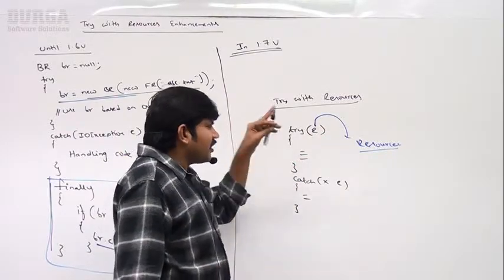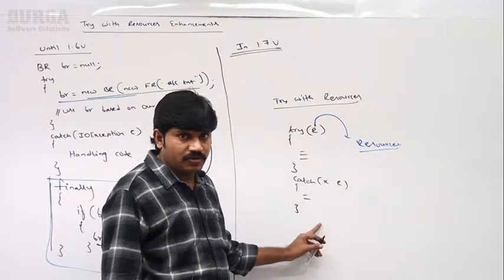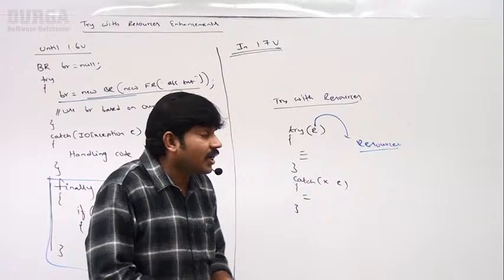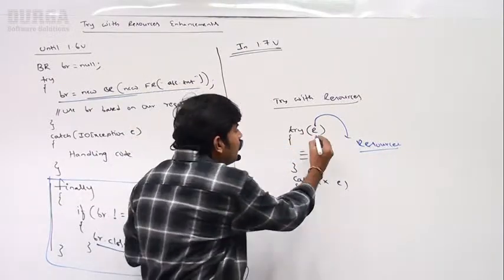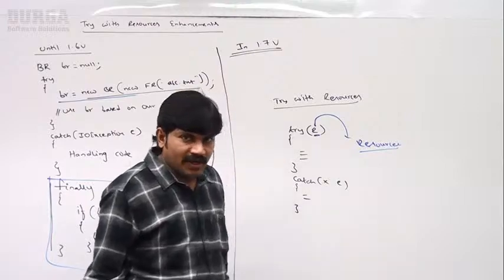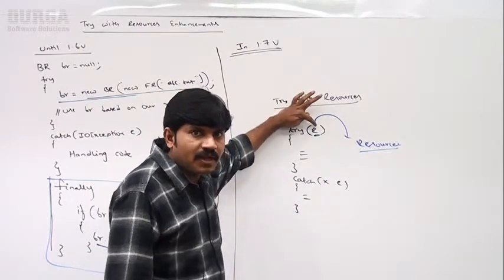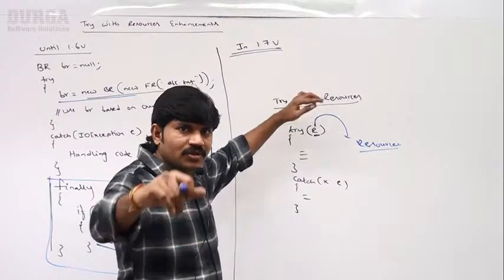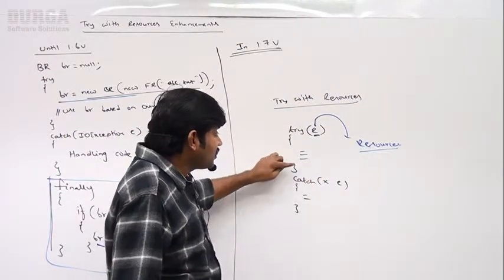The biggest advantage of try with resources is that whatever resource you open as part of the try block will be closed automatically once the control reaches the end of the try block.